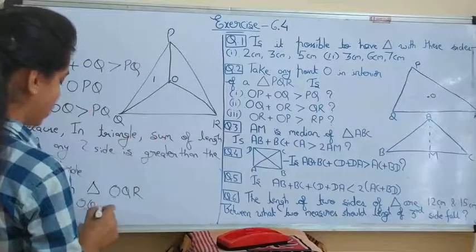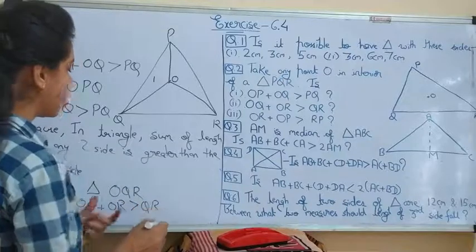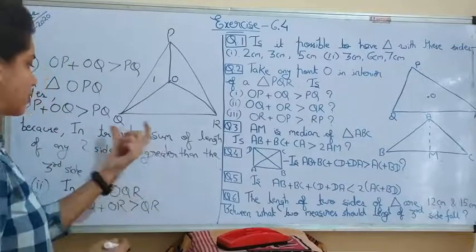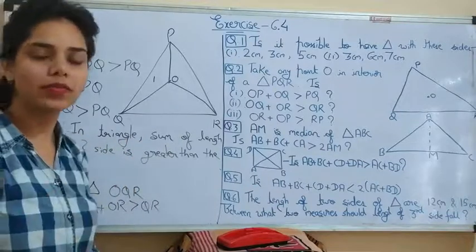OQ plus OR is greater than QR, and you can write the same reason as the first one: in a triangle, the sum of the lengths of any two sides is greater than the length of the third side.